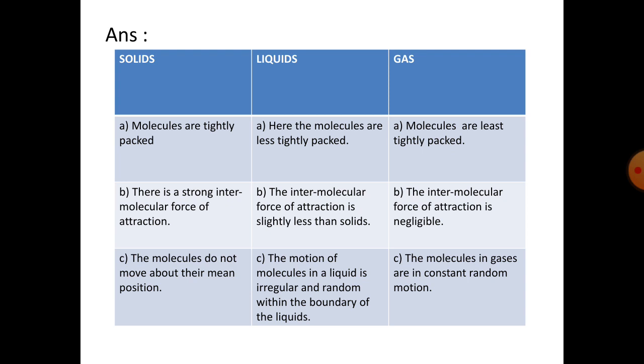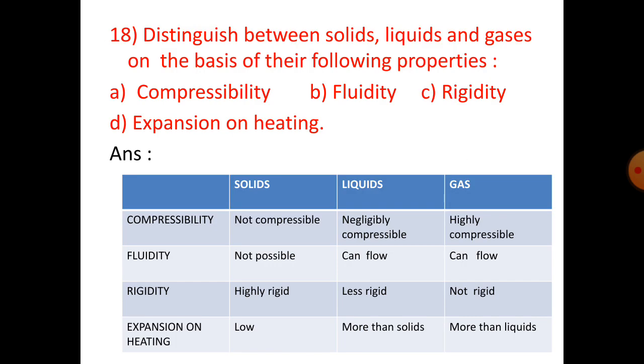See, under solid, the molecules do not move about their mean position. Liquids, the motion of molecules in a liquid is irregular and random within the boundary of the liquid. In case of gas, the molecules in gases are in constant random motion. Number 18.